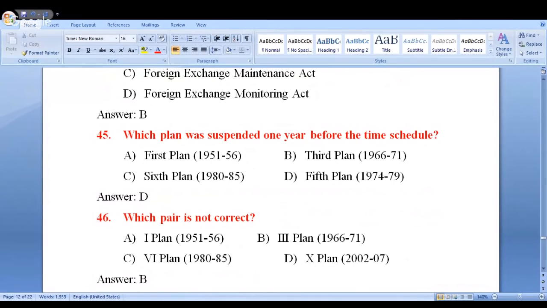Right? And you know, first plan, second plan, third plan. After that, we came across these annual plans. Again, 5-year plans continued. Again, in between, a rolling plan was there. Again, 5-year plans. Again, one more time, you came across the plan holiday. Again, we started with the 5-year plans. Because you know all the information, don't panic, maintain your cool and look at options A, B, C, D. Then you will be in a position to understand it. Simple. Clear? So the question is, which pair is not correct? The answer is given very clearly. This one, third plan 1966 to 1971, is not correct.